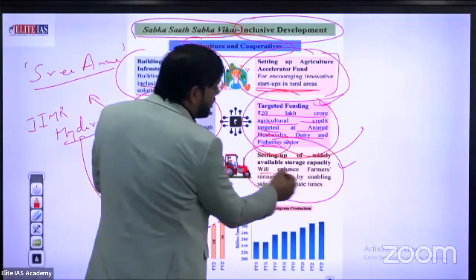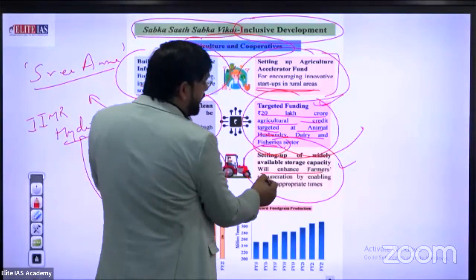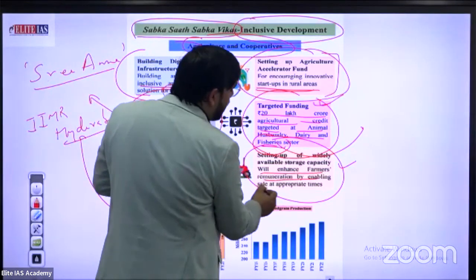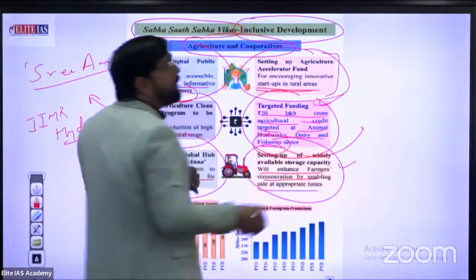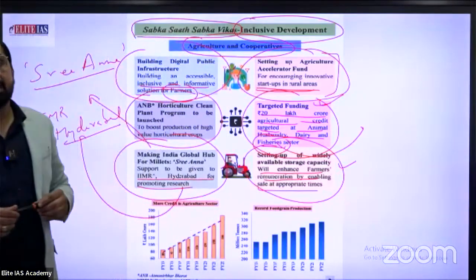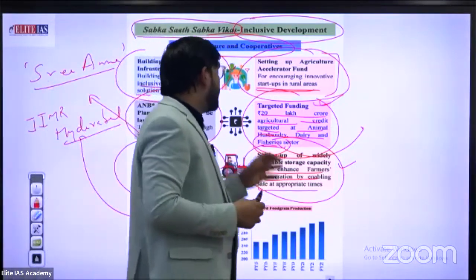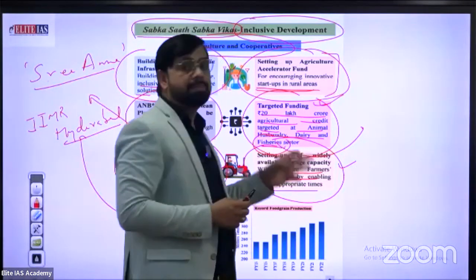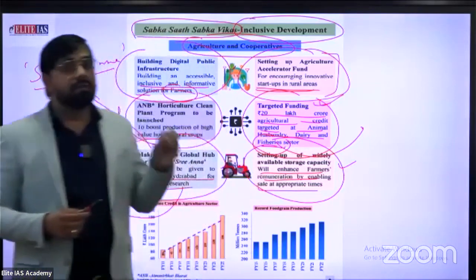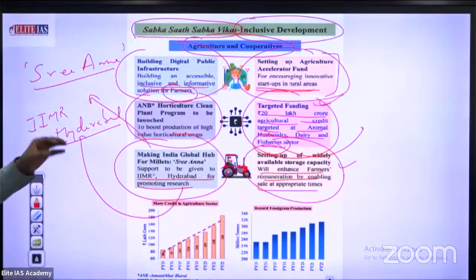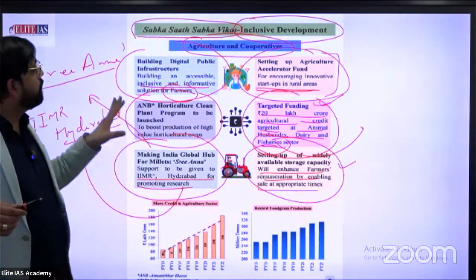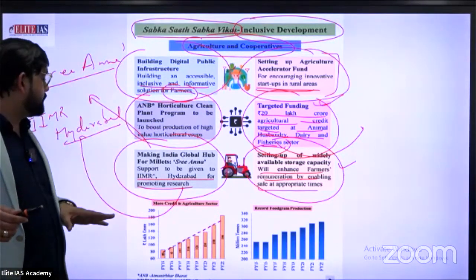Why? It will enhance farmers' remuneration by enabling sale at an appropriate time. There is a major issue of warehousing. That's why the government is setting up widely available storage capacity. This is an effort of the government for the agriculture sector and cooperative sector.